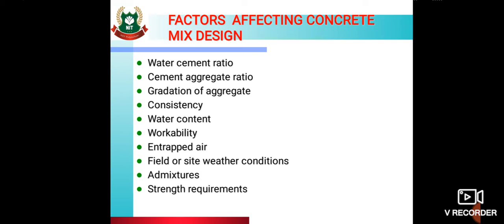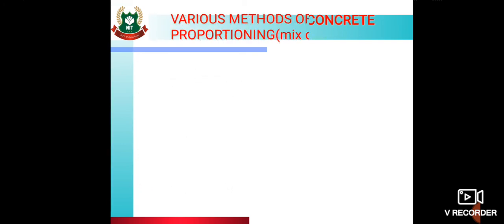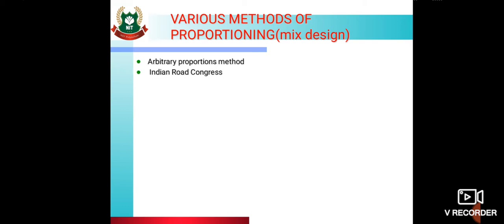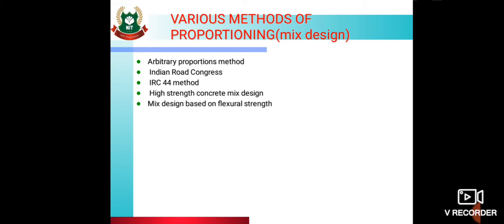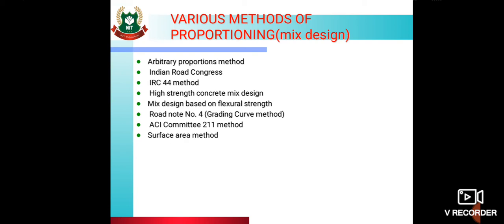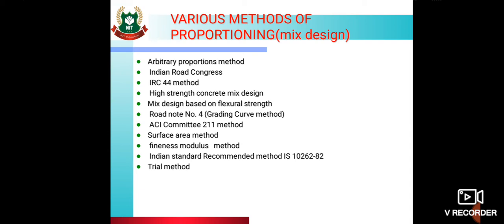Then strength requirements. Then various methods of proportioning or mix design. First is arbitrary proportion method, Indian Road Congress IRC 44 method, high strength concrete mix design based on flexural strength, road note number 4 or grading curve method, then ACI committee 211 method, surface area method, fineness modulus method, Indian Standard recommended methods IS 10262 and 82, trial method.